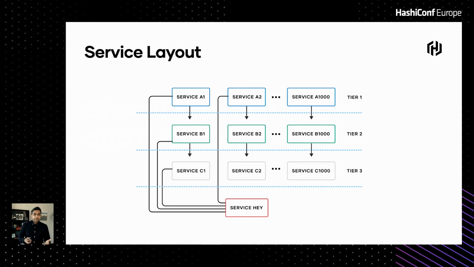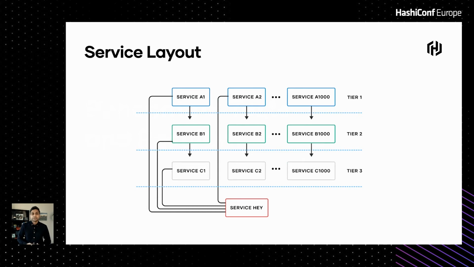The unique thing here is that all of these service instances were dependent on one upstream service called service Hey. Now I know you'll ask about this name, like how did you come up with it? I know this is a very unique name, right? I can take full responsibility for this naming. So if this service Hey were to change, all of these 178,000 application proxies would need to update their sidecar proxy configuration.